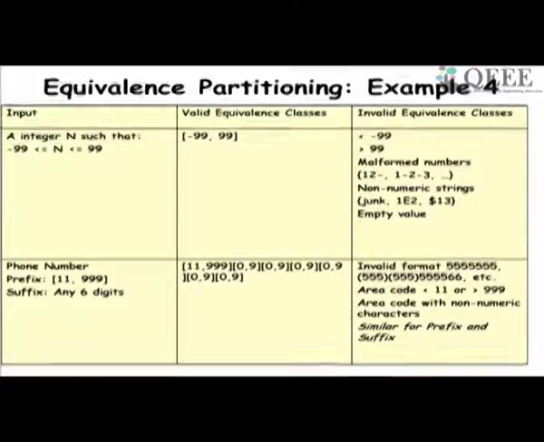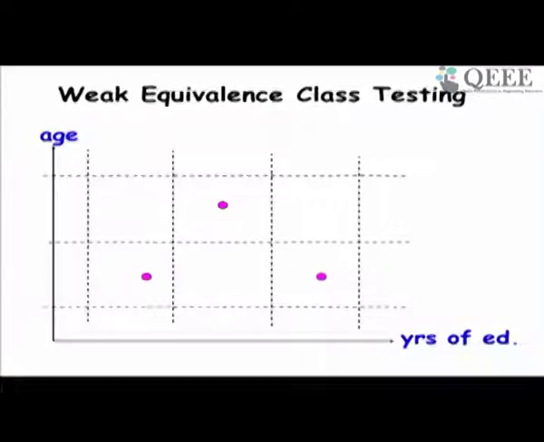For this problem we have several equivalence classes. The first equivalence class is we choose between 111 and 999, and for each digit between 0 to 9. These define the equivalence classes, and then the invalid equivalence classes give an invalid area code or invalid phone number.